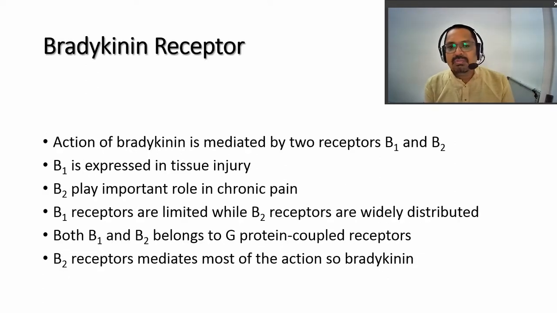Next is the bradykinin receptor. What are the different types of receptor? B1 and B2 receptors are there. The actions are mediated by the B1 receptor and B2 receptor. B1 is expressed in tissue injury. Whenever B1 actions we are expecting, it is mainly expressed in conditions where there is tissue injury. Whereas B2 plays an important role in chronic pain. So whenever there is chronic pain, the B2 receptor plays an important role. B1 receptors are limited in their actions, whereas B2 receptors are widely distributed throughout our body.